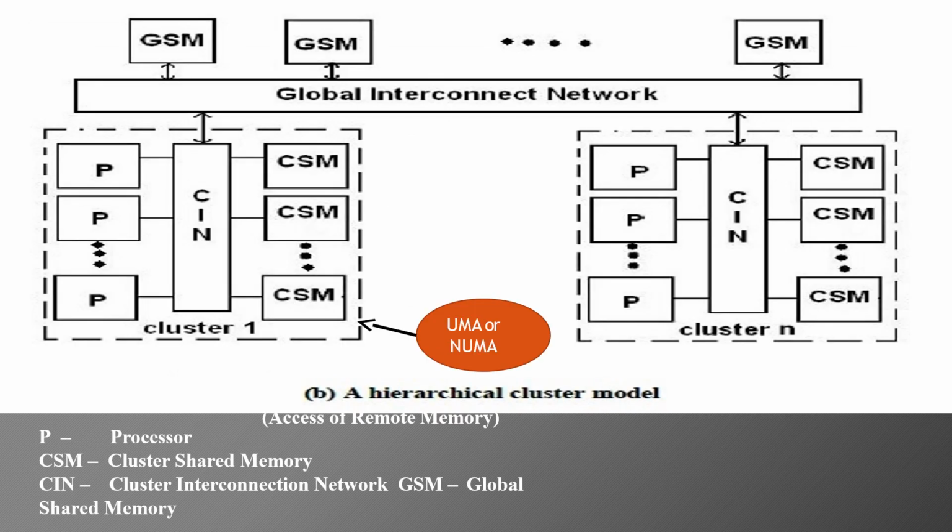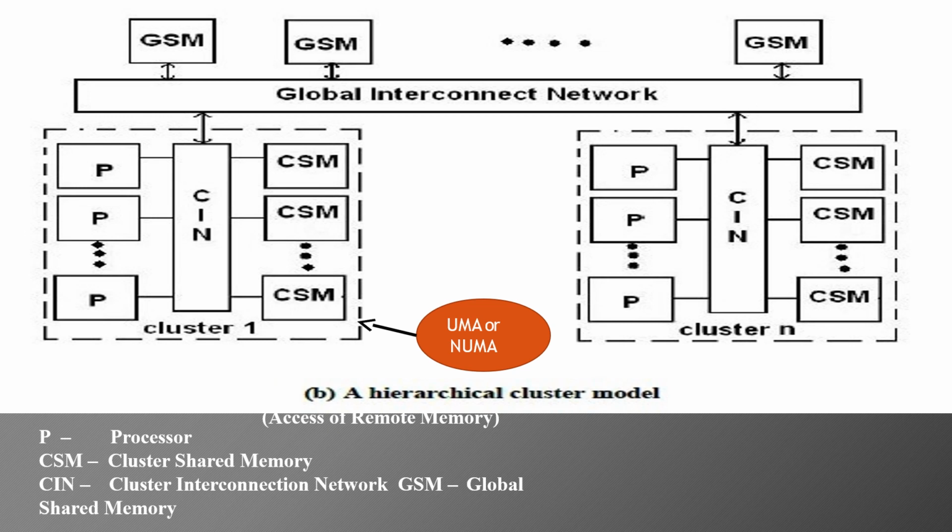This picture illustrates a hierarchically structured multiprocessor. The processors are divided into several clusters. Each cluster is either a UMA or a NUMA multiprocessor. The clusters are connected to the global shared memory modules.